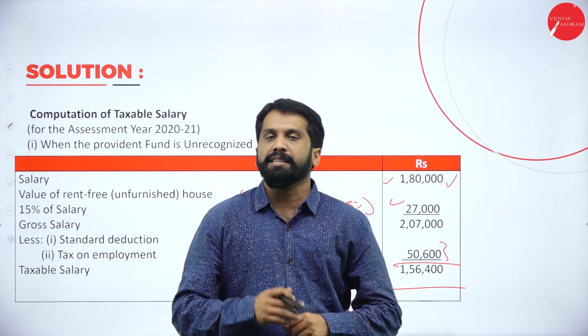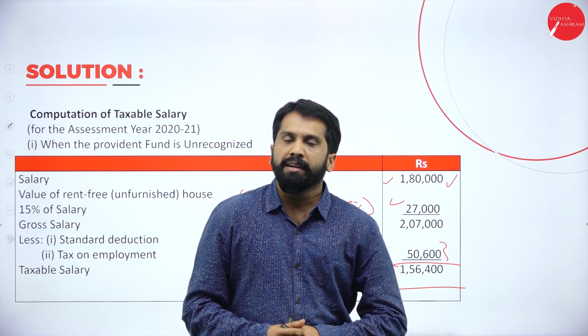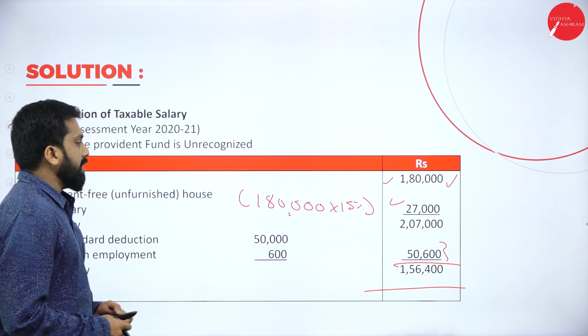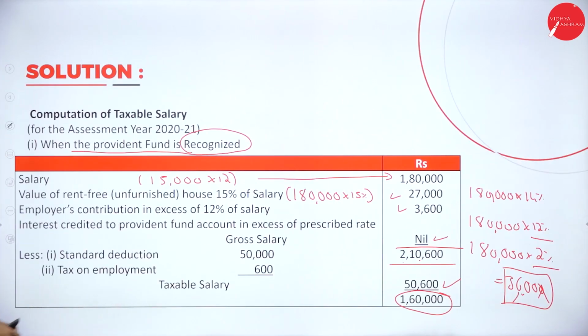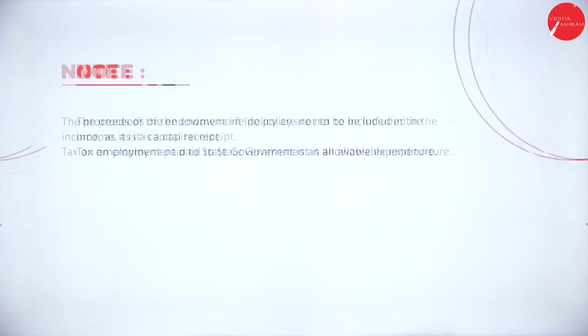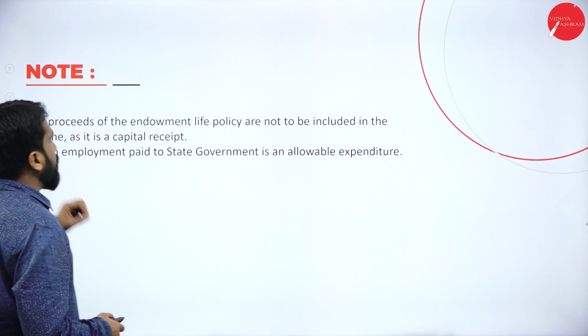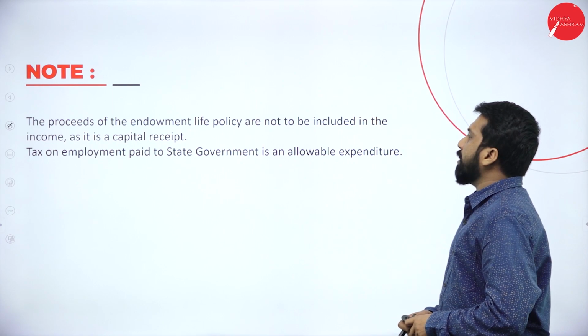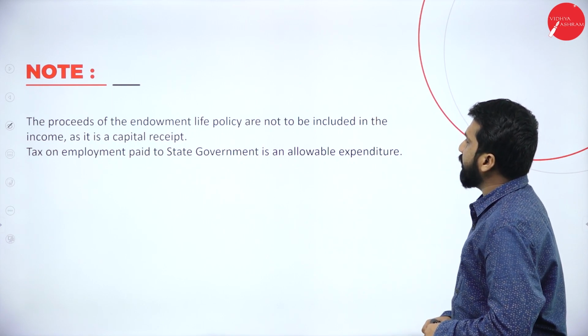In the same question, they have asked, if it is recognized Provident Fund, what will be your answer, and if it is unrecognized Provident Fund, what will be your answer? For both we have done. You can take a screenshot. This is the answer if Provident Fund is recognized. This is the answer if Provident Fund is unrecognized. Now, the note on this problem: the proceeds of the endowment life policy are not to be included.